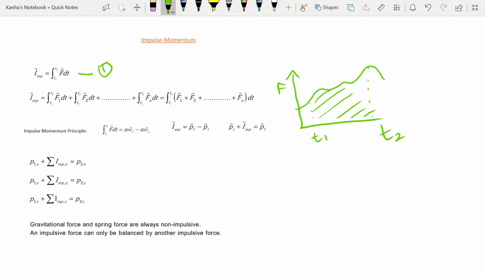If several forces, for example f1, f2 till fn, are acting on a body in a time interval, then the total impulse, given by this expression, is equal to the impulse of the net force. So in the end you have to integrate a force.